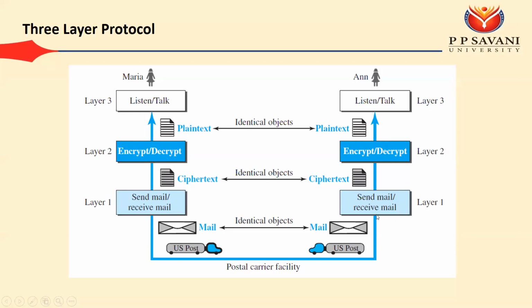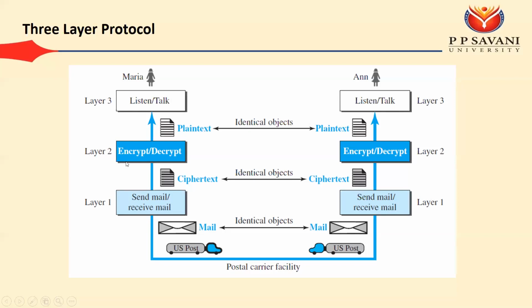At the end side, what happened? At layer 1, we need to unwrap the envelope. So we got that ciphertext. Again, it is secure communication, so we need to apply the decryption process. So we'll get the original plain text, and that can be read by the receiver.